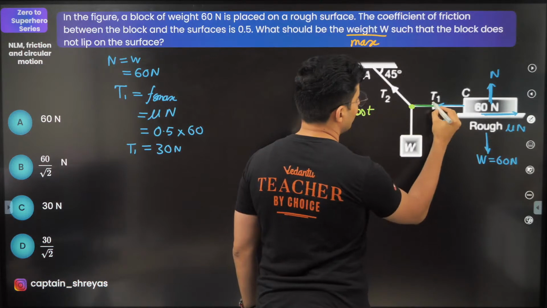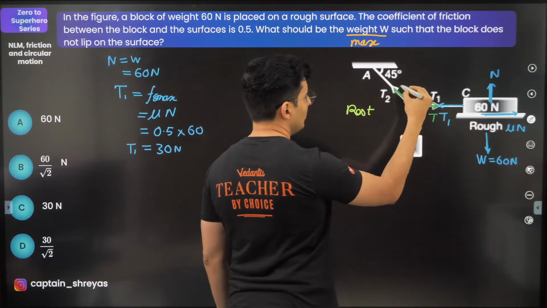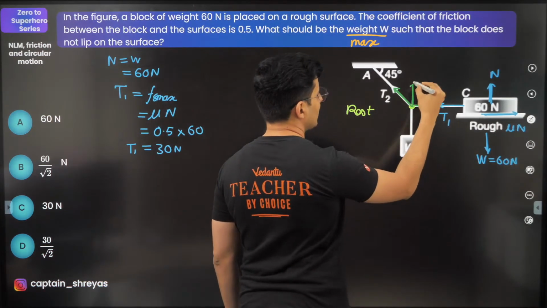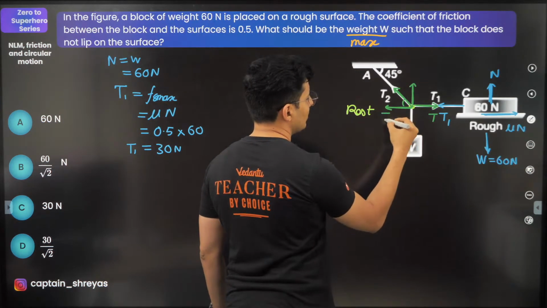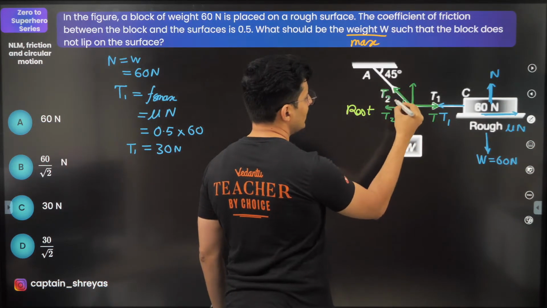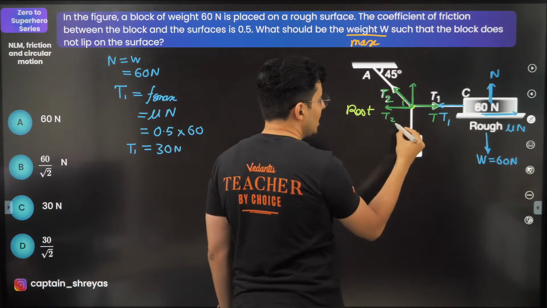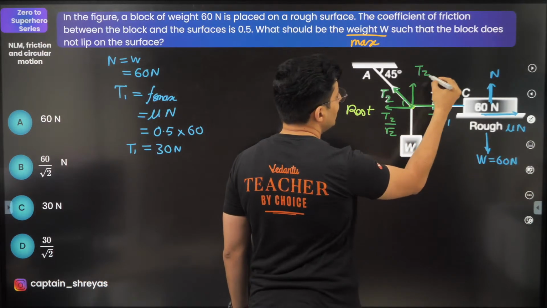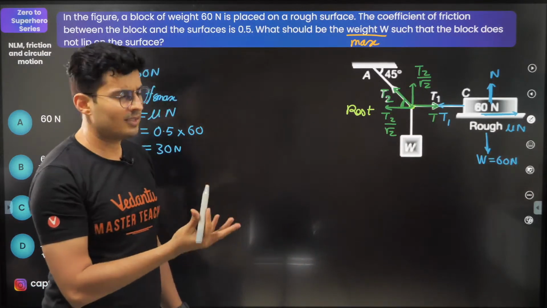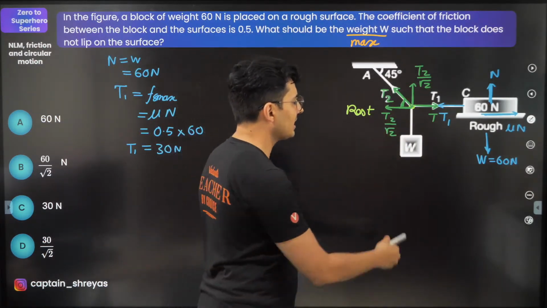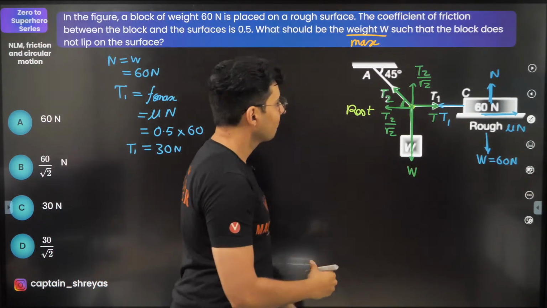Like this one force is obviously going to be T1 because it's the same string, of course. This one is going to be T2, but I can split this tension into two parts. This is 45, this is 45. So this will be T2. This is T2 by root 2, because T2 cos 45, sin 45 is the same thing. So this is T2 by root 2. This is also T2 by root 2, by taking components of this 45, cos 45, sin 45. And last thing is the weight. This weight of this block is going to pull me down.